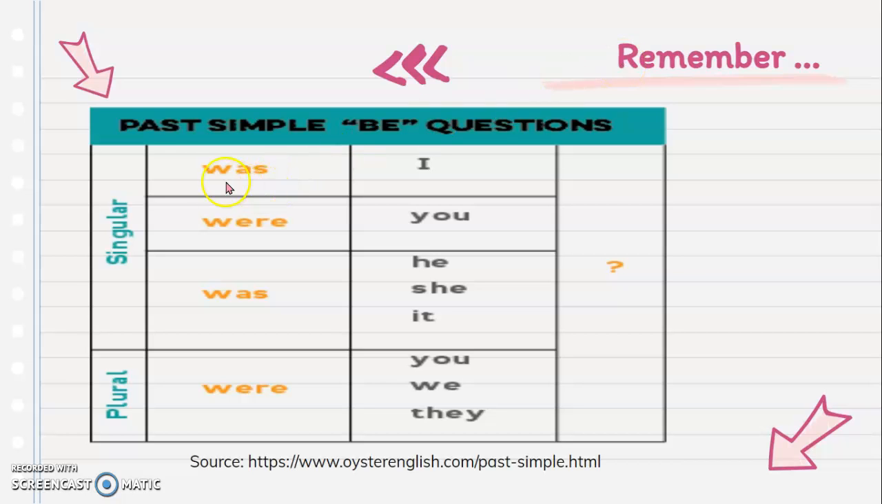Remember, to ask questions using the simple past of the verb to be is very easy. We only need to use the verb to be and then the subject. For example, was I, were you, was he, was she, was it, were you, were we, were they, and then the nationality, the profession, the description, the color,